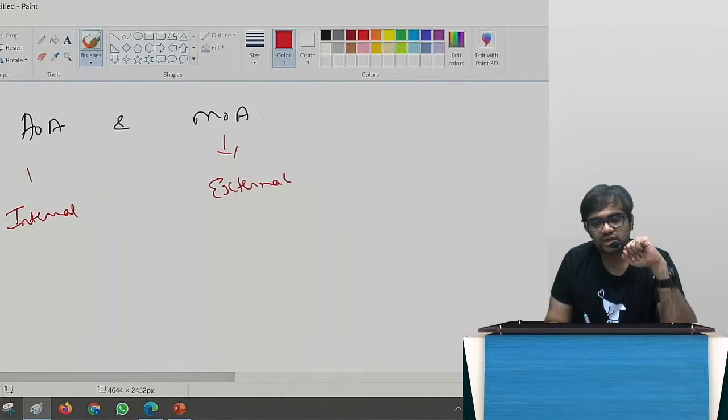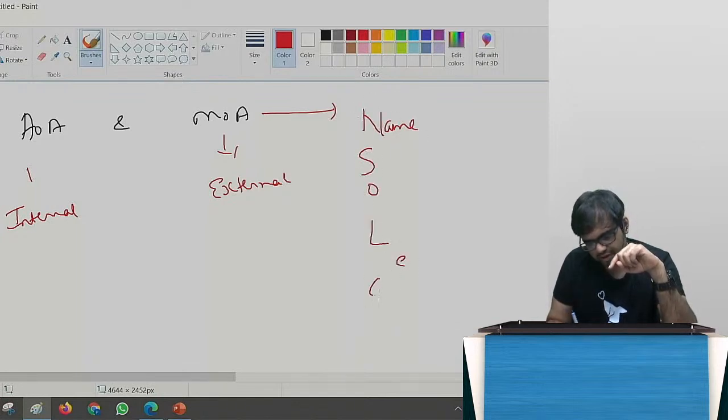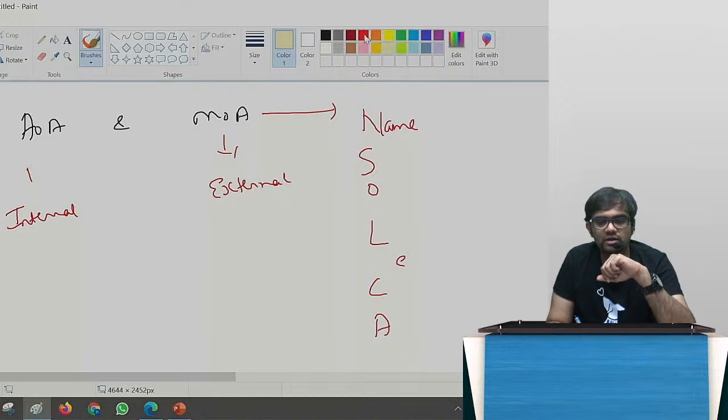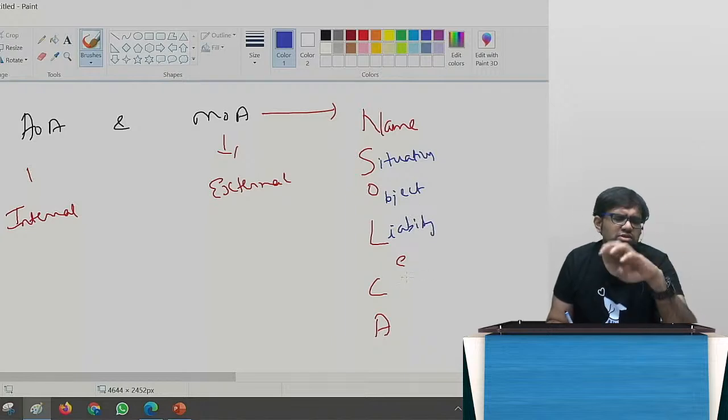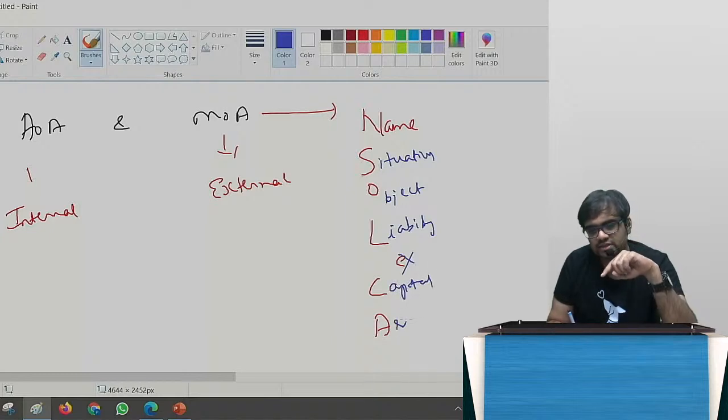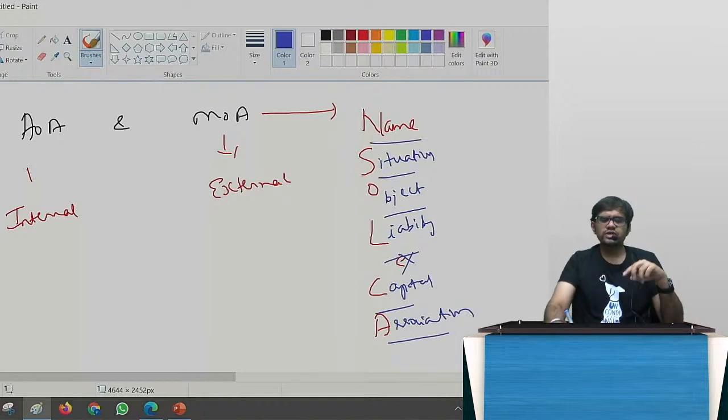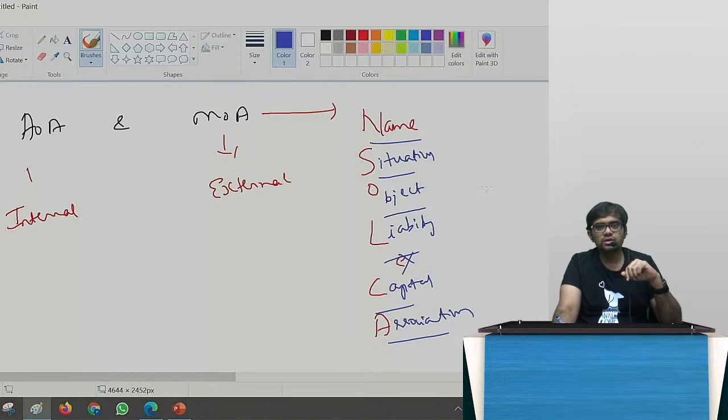And if you see in the MOA, the various types of clauses are there. Easy to remember: you write your name, and your sole objective is to become a CA. Ignore that E. You're writing your name, and your sole objective is to do what? Become a chartered accountant. Very, very simple. So S is your situation clause, O is your objects clause, L is my liability clause, E clause is not there, it's just silent. C is the capital clause, and A is the association clause. One by one it's there. So these are various clauses which are there in our MOA.